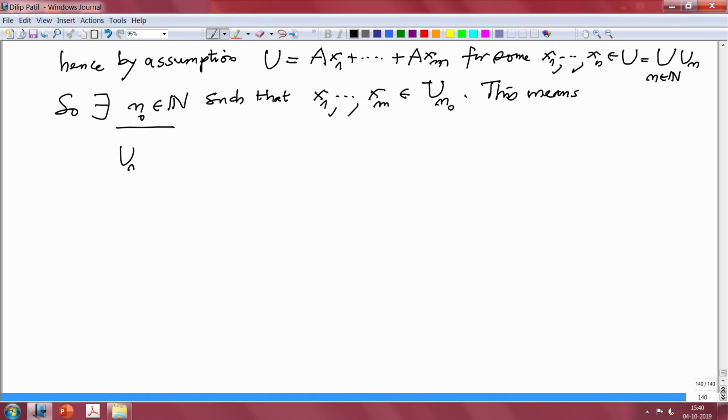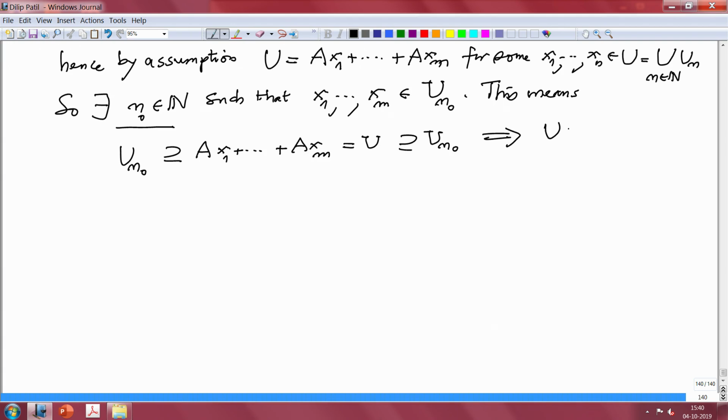So this means U_n naught already contains the submodule generated by x1 to xm, because this is a submodule and these elements are in U_n naught. This is the smallest submodule which contains them, but this is U, and U contains U_n naught because U is a union, therefore equality here.